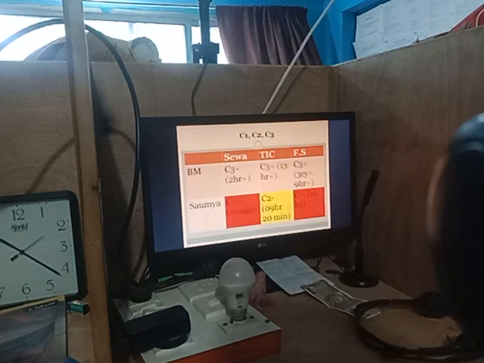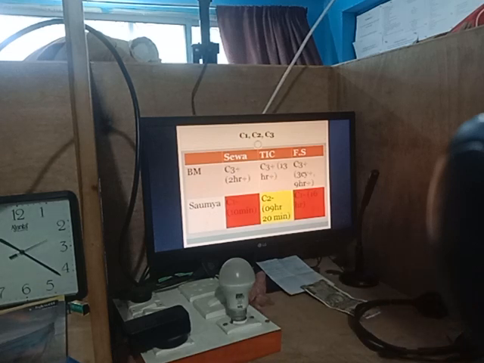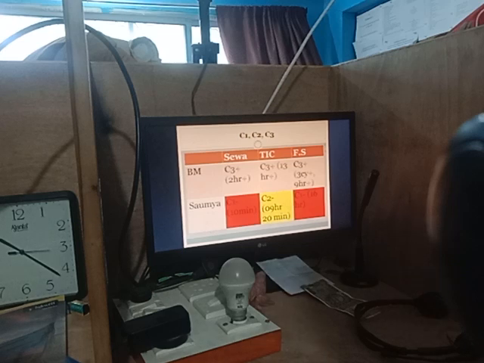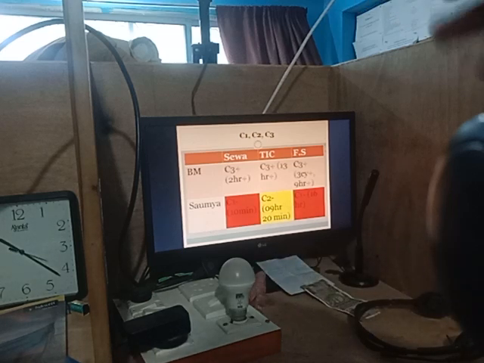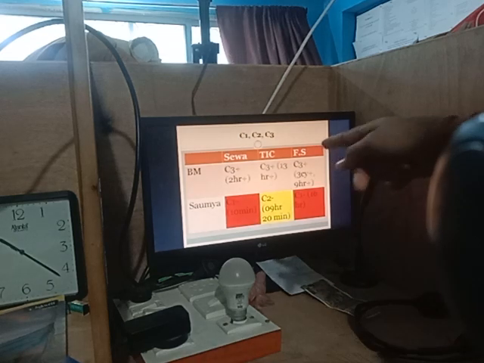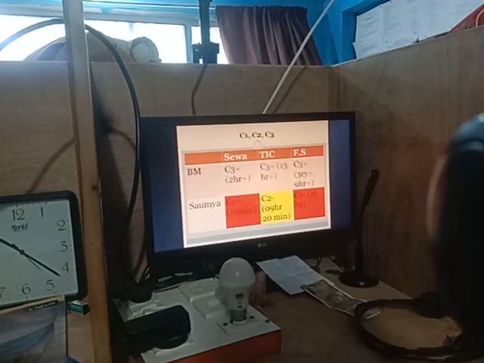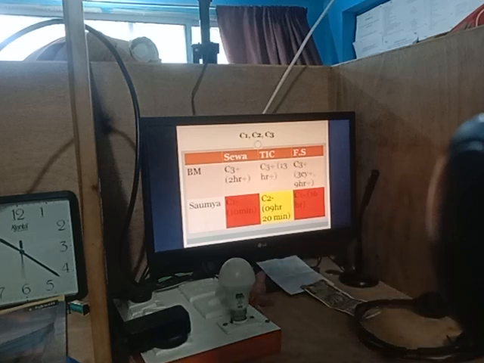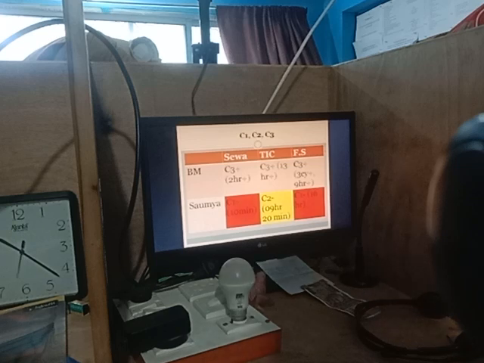And C1, C2, C3: in Seva I am C1 minus, because here it will be 1 minute, I made a mistake. My time in center is 9 hours 20 minutes, so C2 minus. And in focus study, total focus study is 16 hours, so C1 minus.